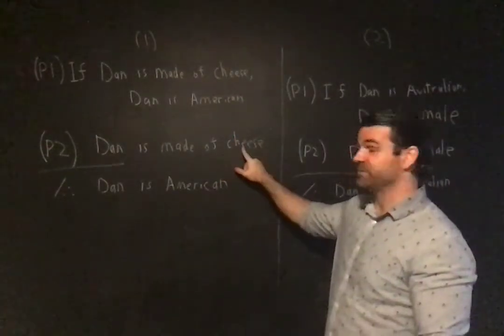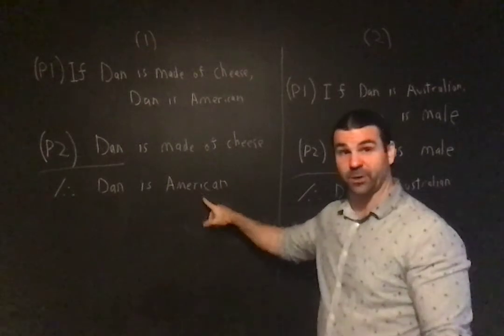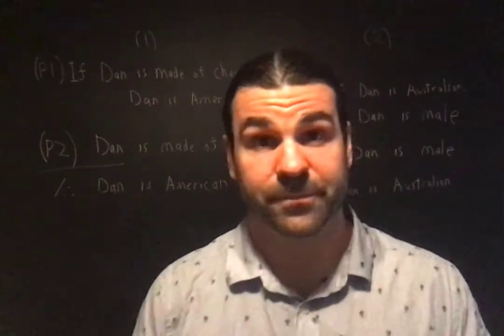Premise 2: Dan is made of cheese. Conclusion: Dan is American. I'm not American, I am Australian.